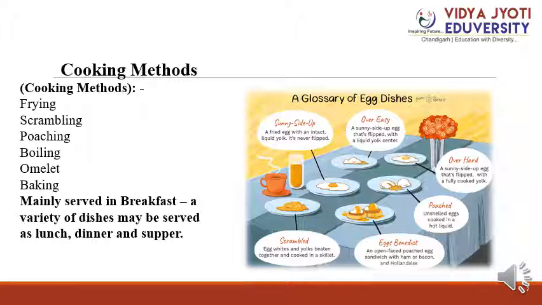Then omelette: for omelettes, stir the mixture for even cooking so that the egg in the center and the egg at the edge cook evenly. Then the last method is the baking method. Place the egg in a ramekin dish and cover with cream to prevent drying. Cook in a moderate oven for 6 to 8 minutes. Mainly served at breakfast, a variety of dishes may be served as lunch, dinner and supper.